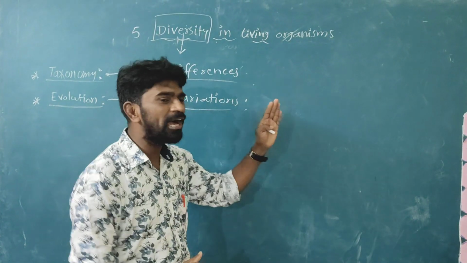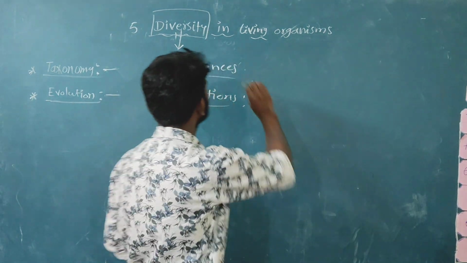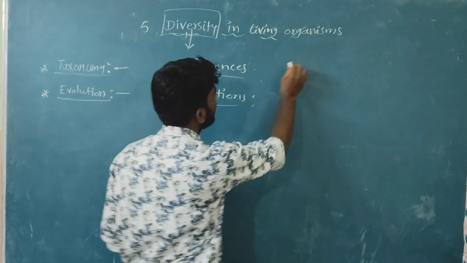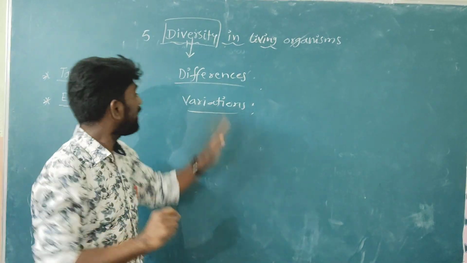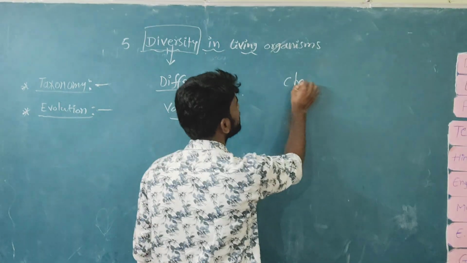Now, the history of classification in the world. Who first observed the variations or differences among organisms? Charles Darwin.